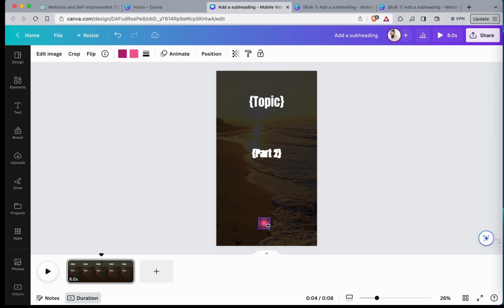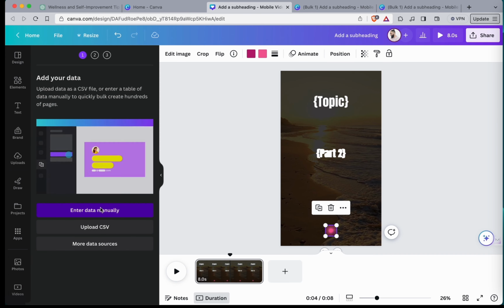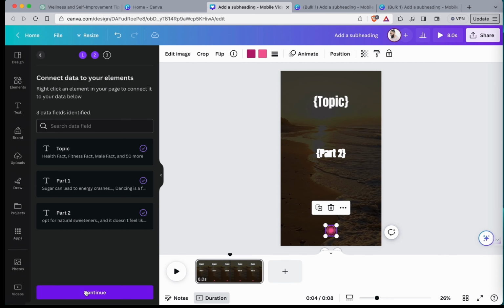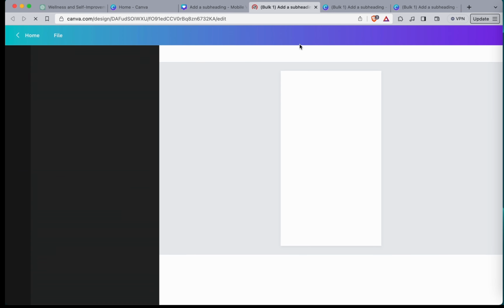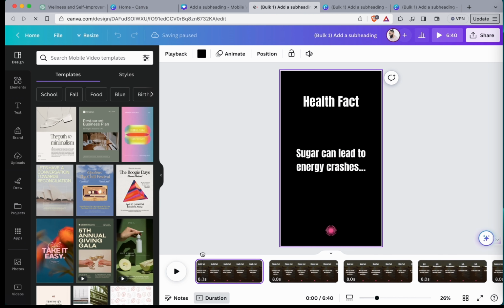When you go to generate it, that will be on all 50. Enter data manually. Continue. Generate all 50. Let's just check this one out as an example. Look. Sorry, my internet's slow.